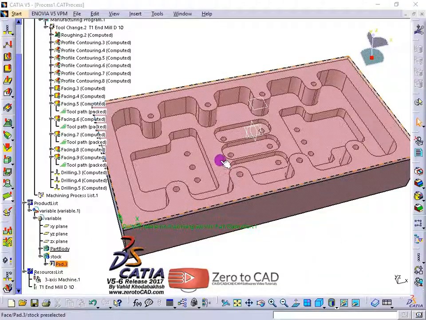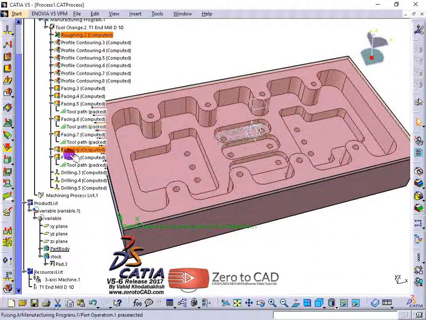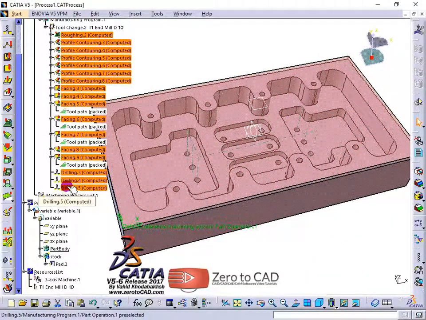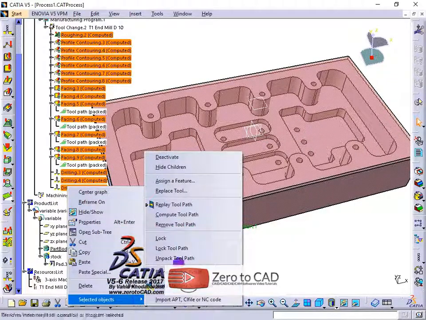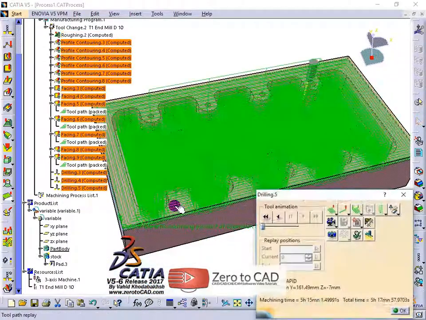OK. Now see the full video and check out the toolpath animation and all strategies in this machining operation.